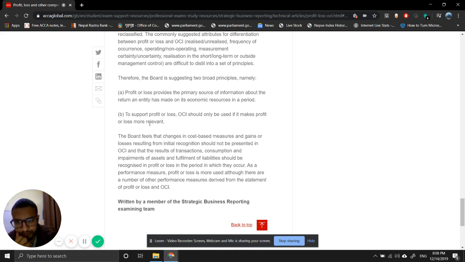So the most important thing is whether the information is providing more relevant information or not. And then profit or loss is solely the result of the return an entity has generated over the period.